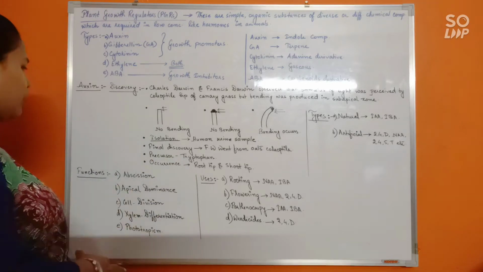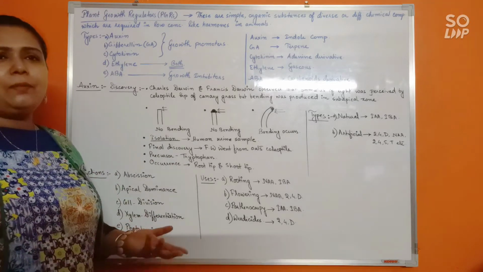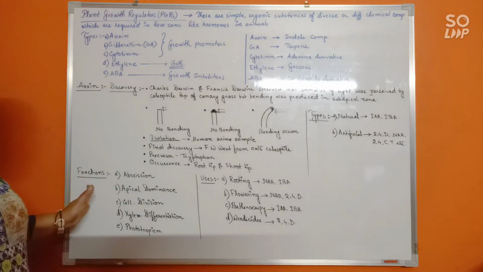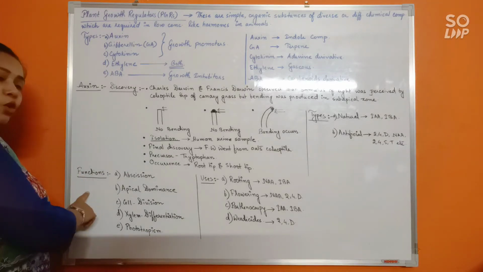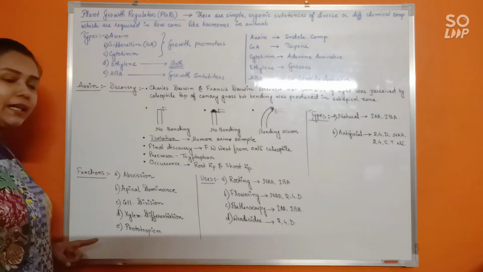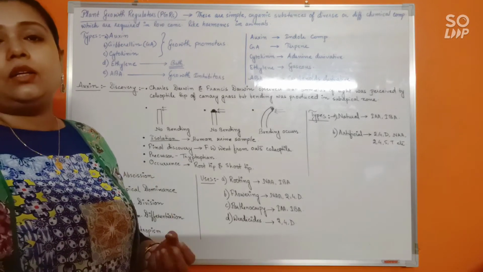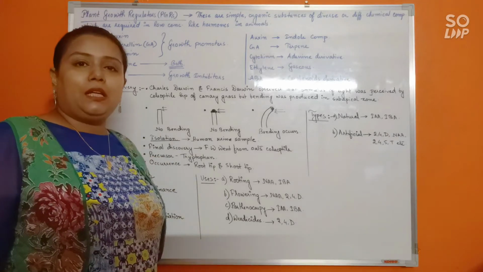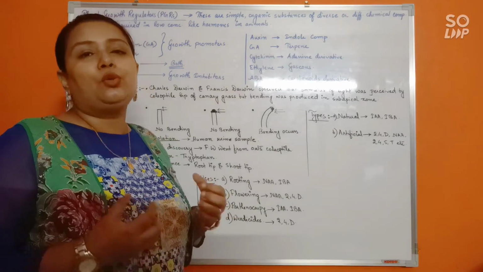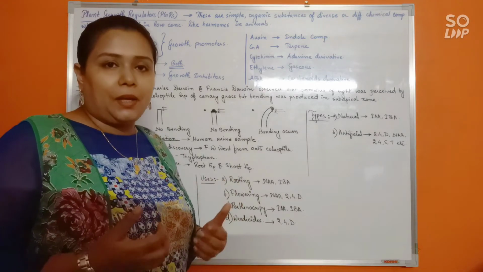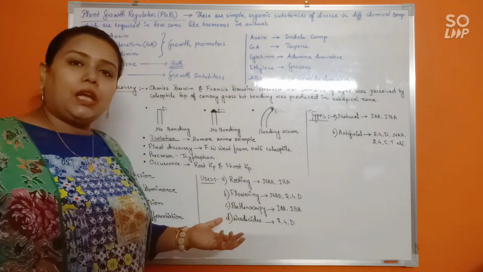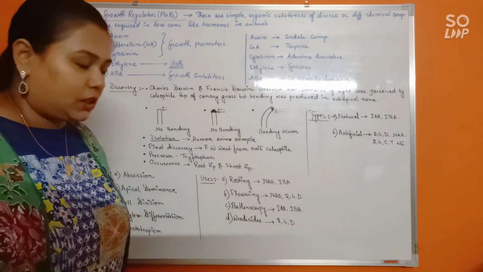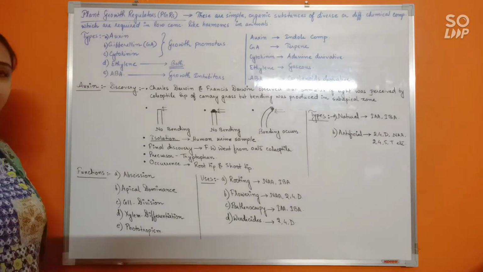You might be thinking function and uses kind of are synonyms. They can be used interchangeably, right? But here what I mean by function is, what is the natural role of auxin in the plant body? What exactly is auxin doing for the plant? What is the function of auxin inside the plant body? But uses means how are we commercially utilizing auxin for our benefit? Okay, how can we be using auxin commercially? That's why uses and functions have been separated. So first, talking about the functions.